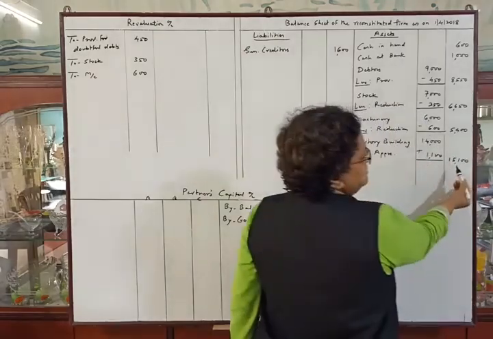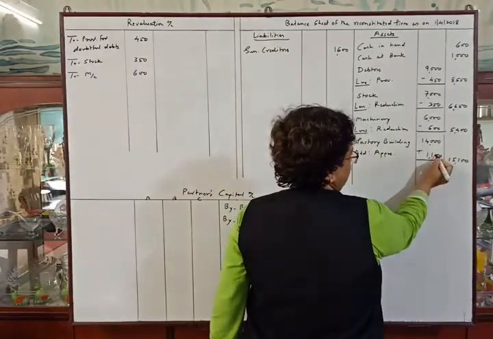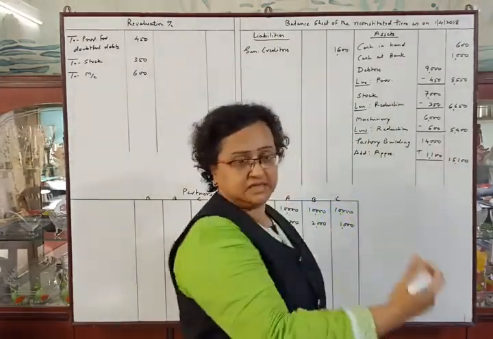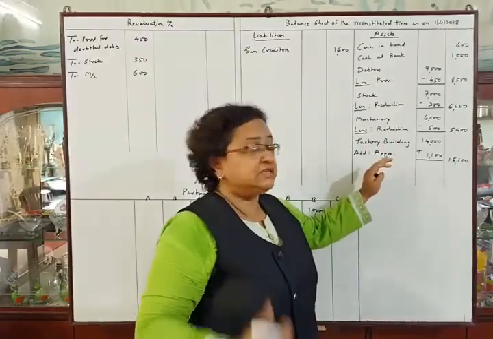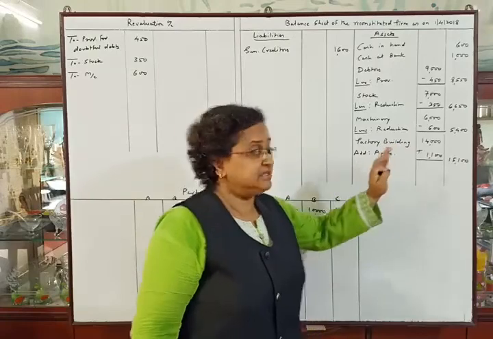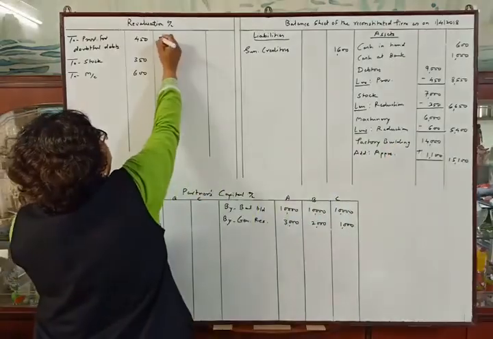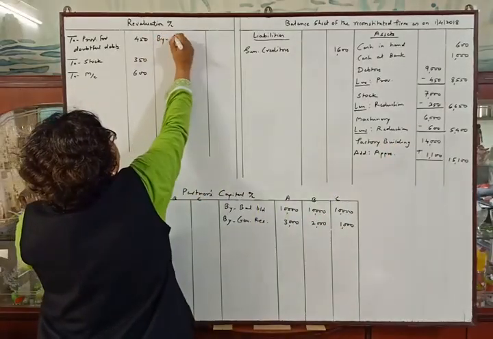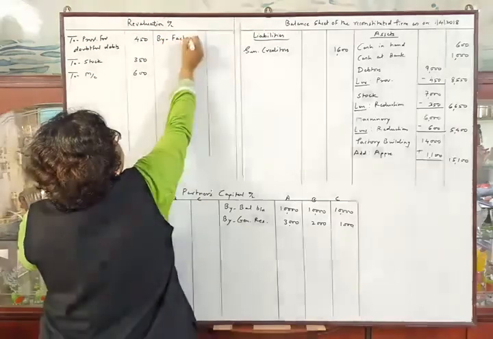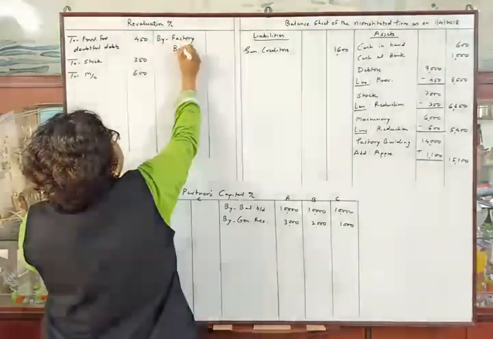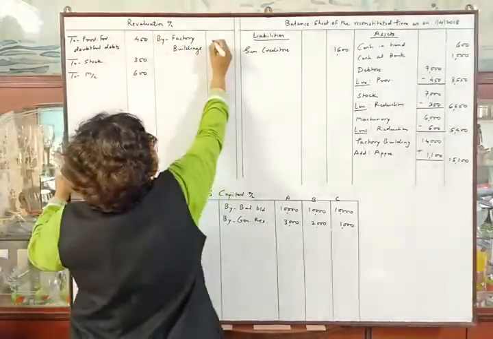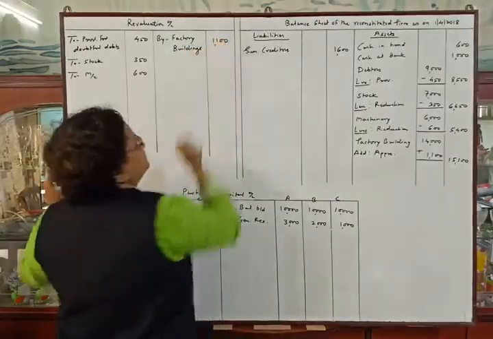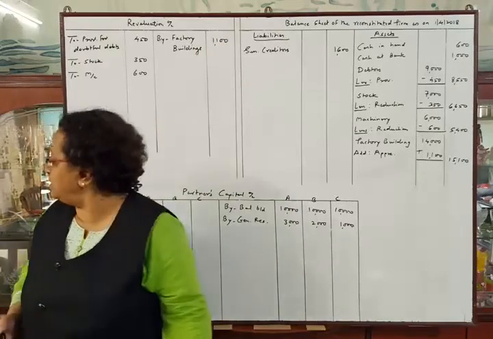The difference between 15,100 and 14,000 is the increase in the value of building, and appreciation means increase in the value of asset, which is profit to the firm. So by factory building rupees 1,100. Okay, now next adjustment.